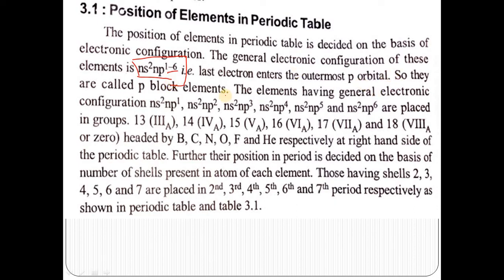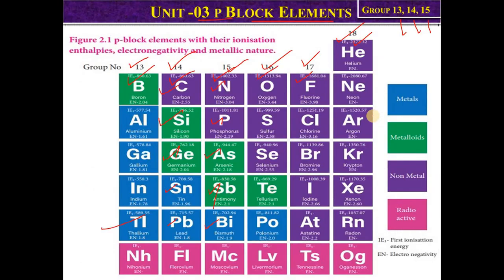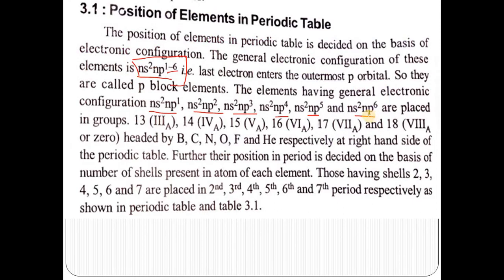In the case of the general electronic configurations, for group 13 it is ns2 np1, group 14 ns2 np2, group 15 ns2 np3, group 16 ns2 np4, and so on, up to the inert gases where np1 to np6 configuration is completed.